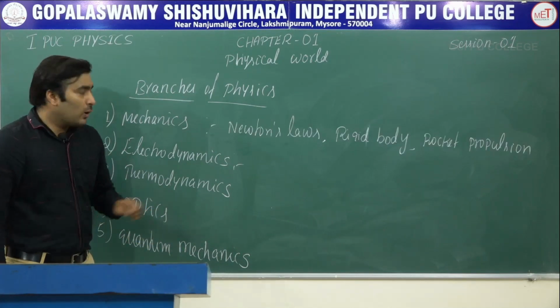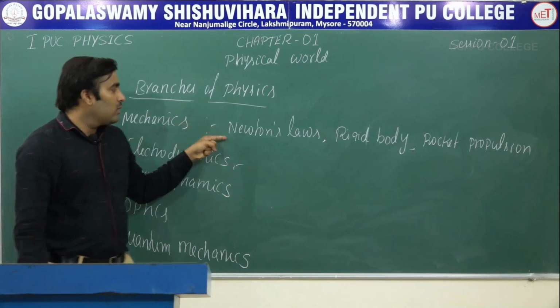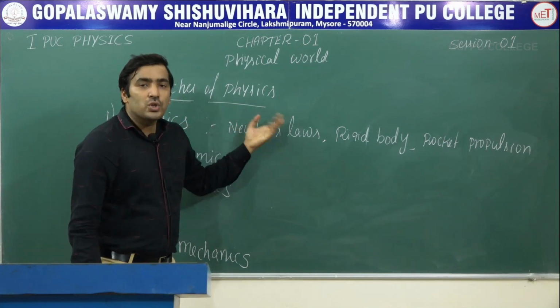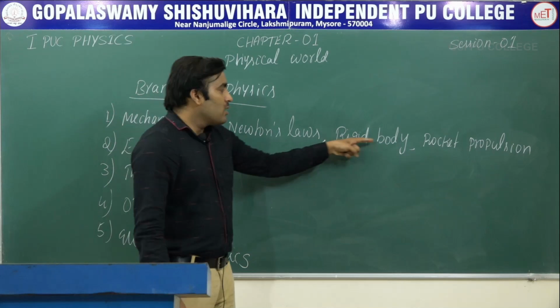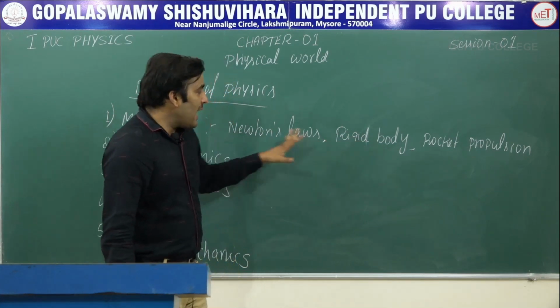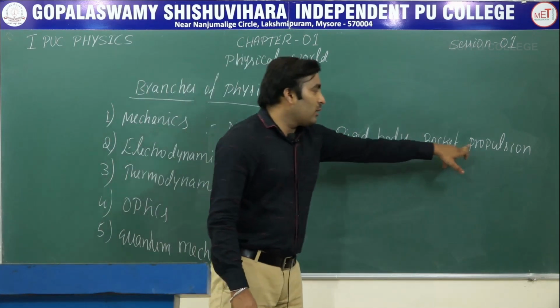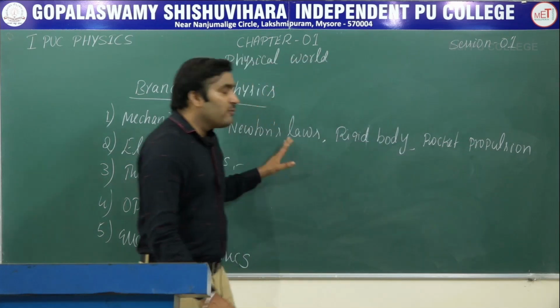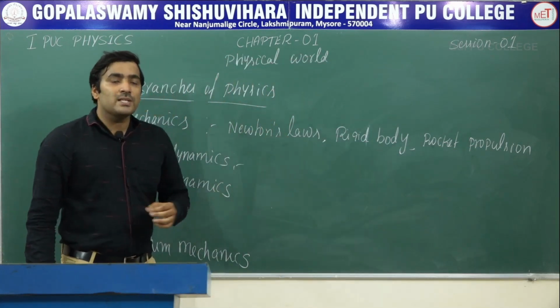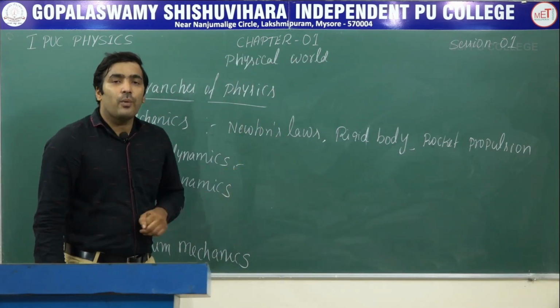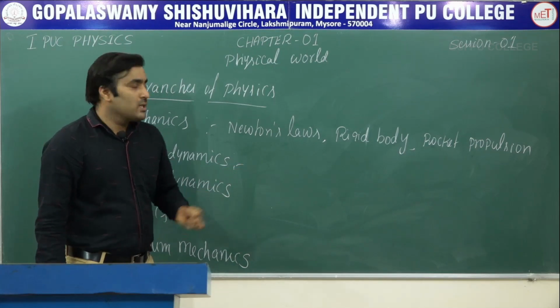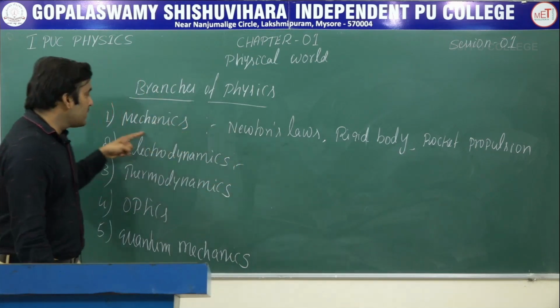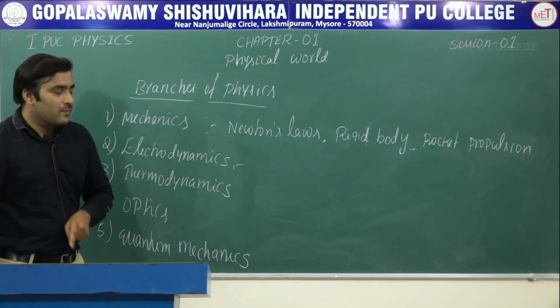In mechanics, what are the things we are going to learn? Newton's laws, the motion of objects, rigid body dynamics, applications of Newton's laws like rocket propulsion, and oscillations of bodies and waves. Those are the concepts which come under the branch mechanics.